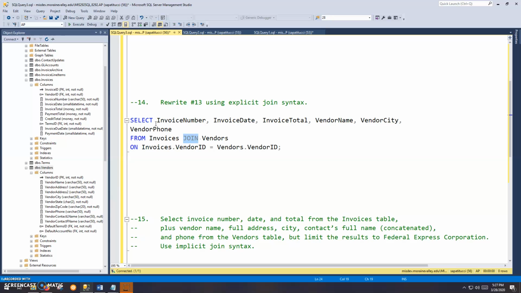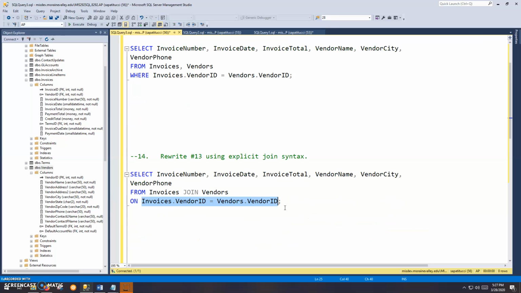have the word join. So the select clause is the same. Those are the columns that we've been asked to select, and this is coming from invoices join vendors on, and then that common column thing again, which is the same as it was in the previous problem. So just slightly different syntax here.